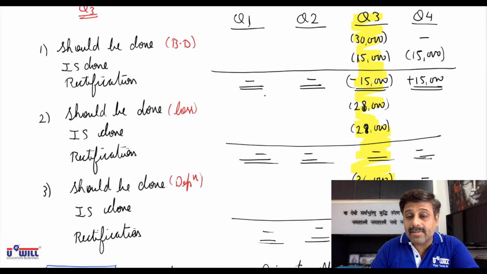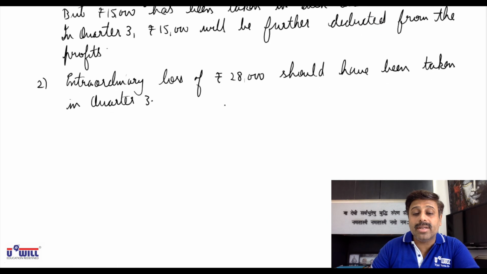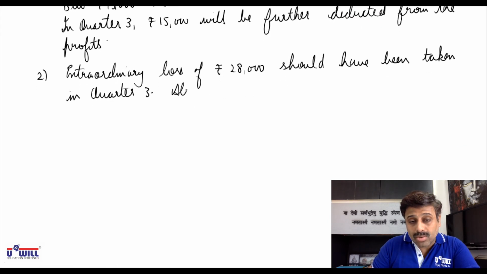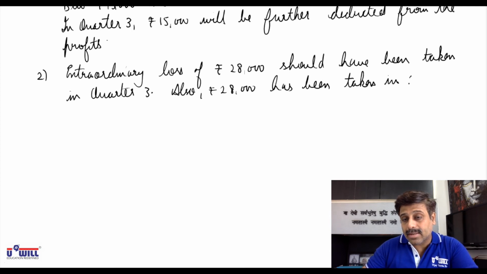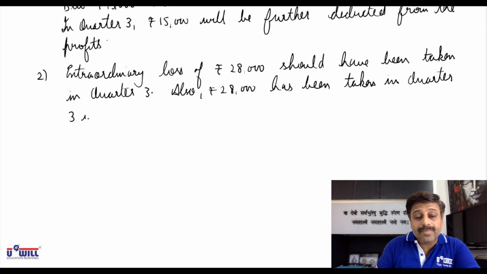We will explain the entire working. And we have also taken it in quarter 3. Rupees 28,000 has been taken in quarter 3 itself.